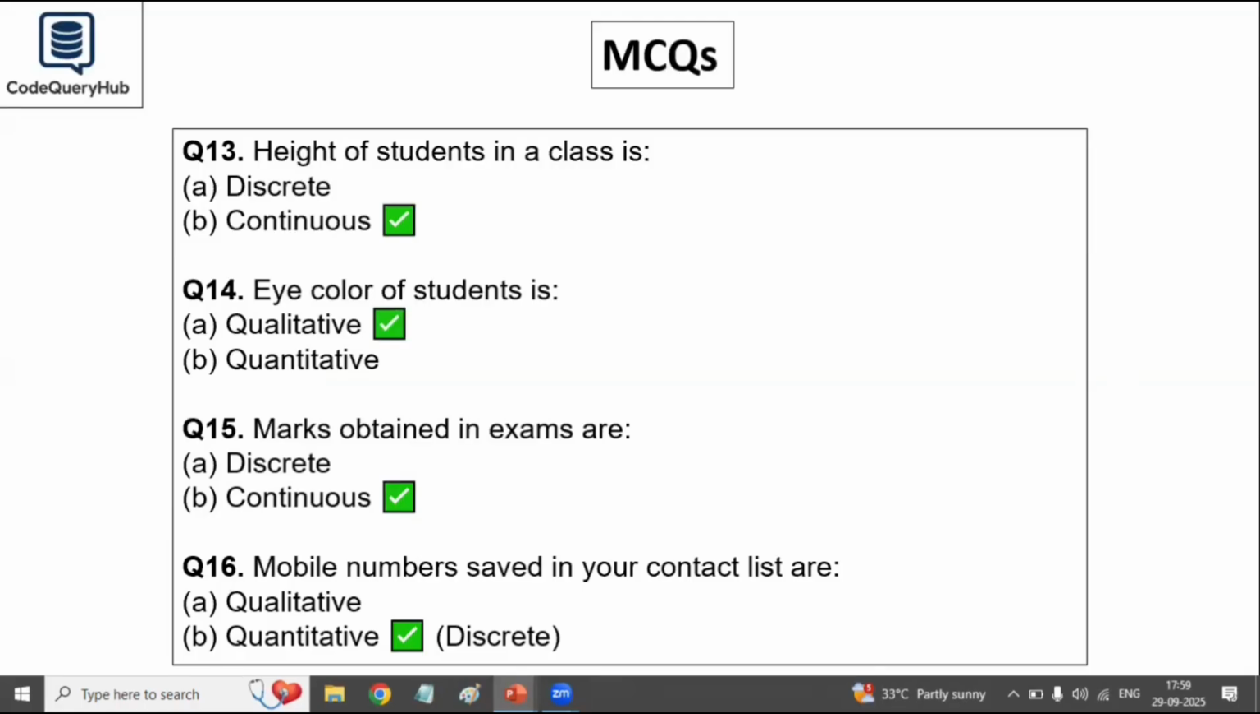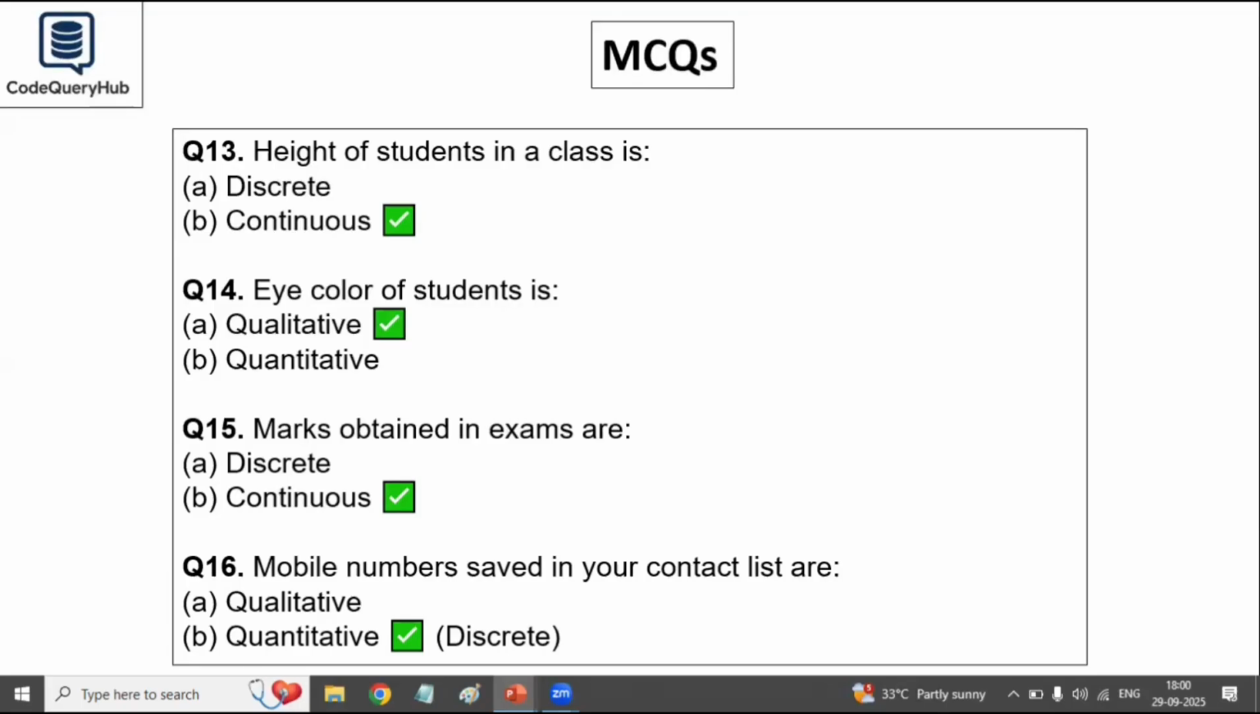Eye color of a student is qualitative or quantitative? It's qualitative because it has categories like black or brown or blue. Marks obtained in exams are discrete or continuous? Technically, marks can be any value within a range. So it is continuous data.